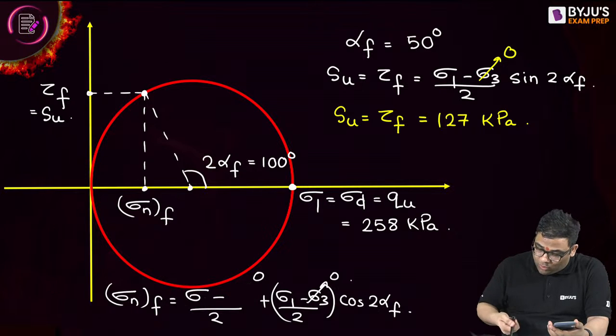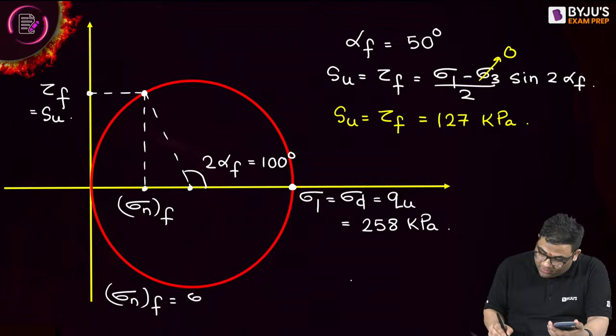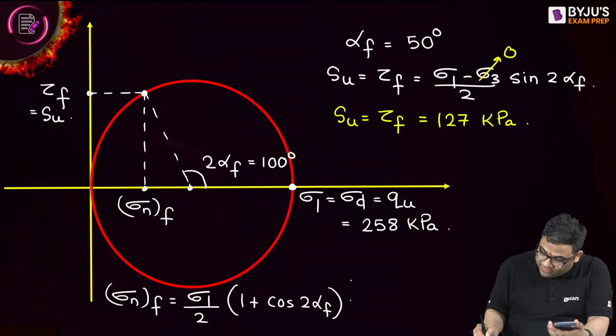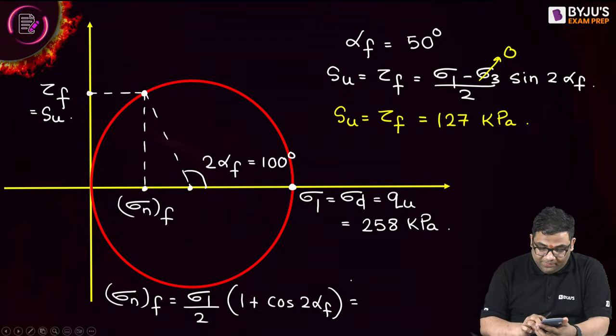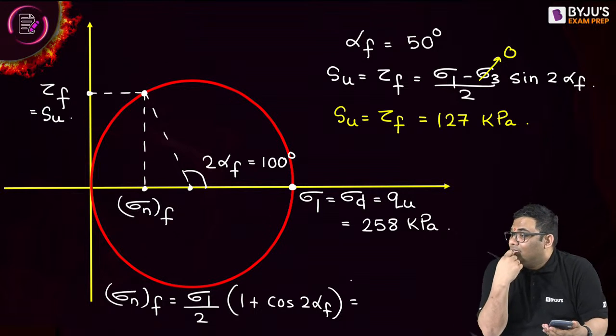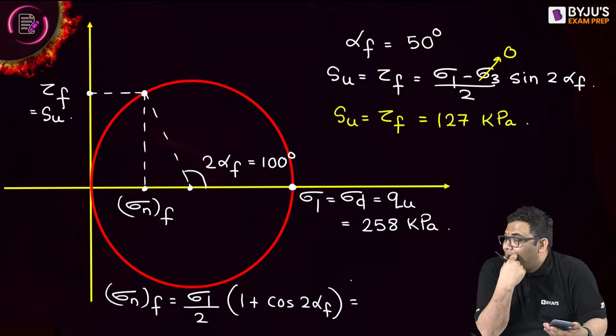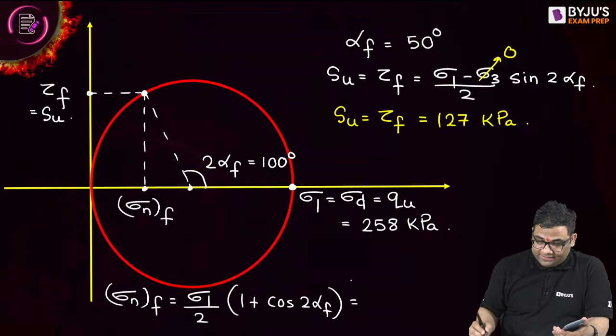I can take sigma 1 by 2 common, and then 1 plus cos 2 alpha f. Give me the value of this. This will be 258 divided by 2, then 1 plus cos 100. How much am I getting? I am getting 106.6. Your answer is not wrong. We'll see.